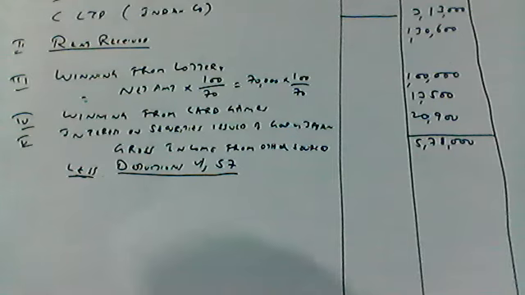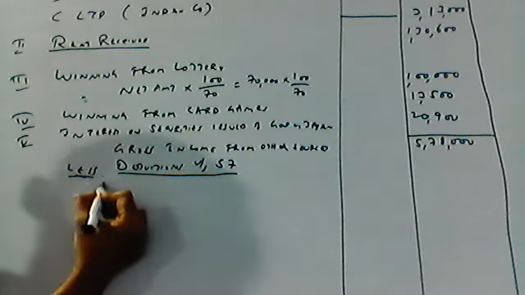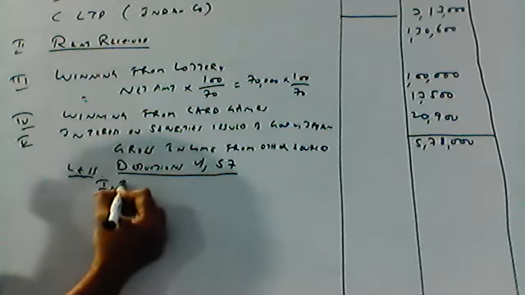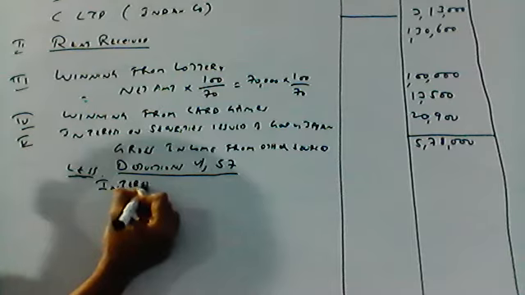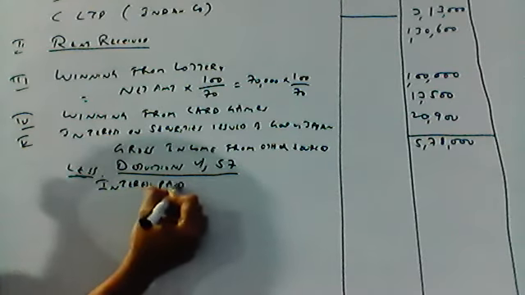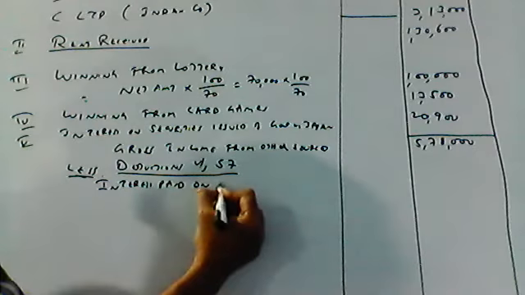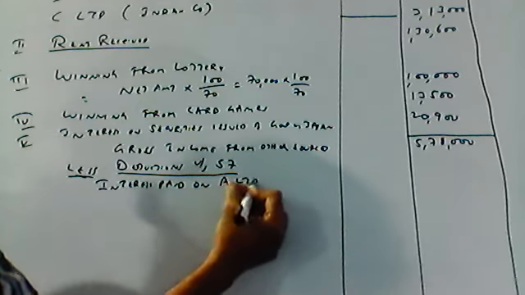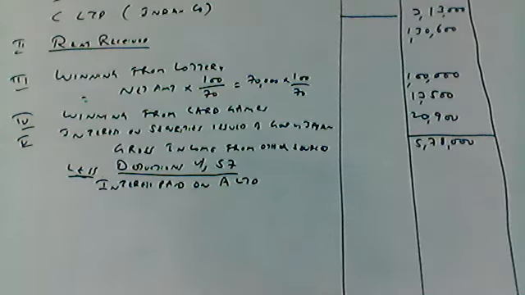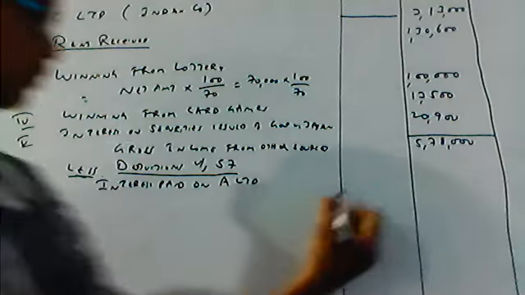So interest paid on A Limited. How much is it? 10,000.